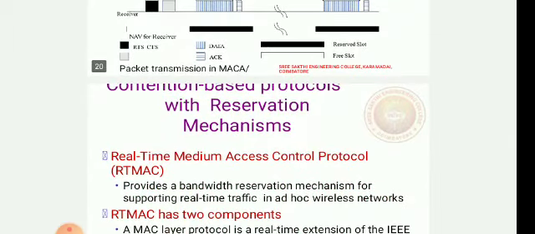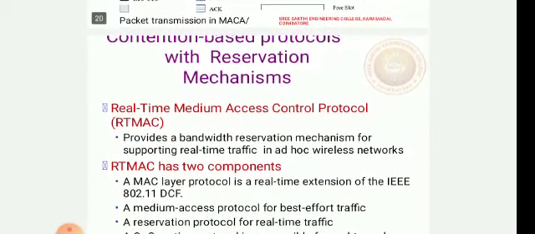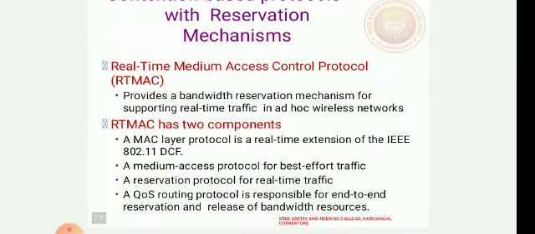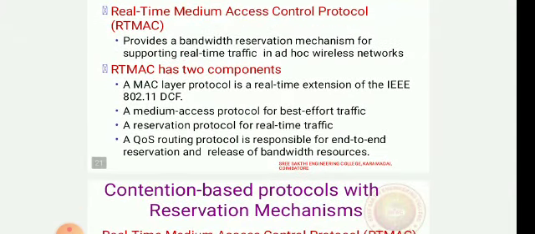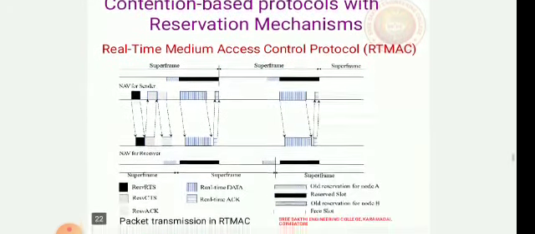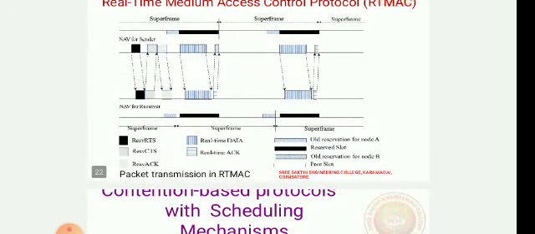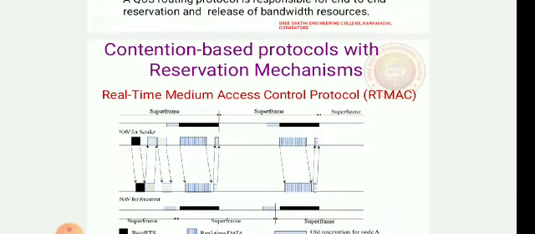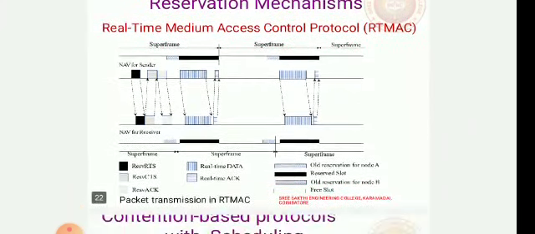Now we are going to see the next type, the real-time medium access control protocol. It provides a bandwidth reservation mechanism for supporting real-time traffic in ad hoc networks. It has 2 components: one is a medium access protocol for best effort traffic, and the other is a reservation protocol for the real-time traffic. Next, this is the packet transmission for the real-time medium access control protocol, RTMAC.